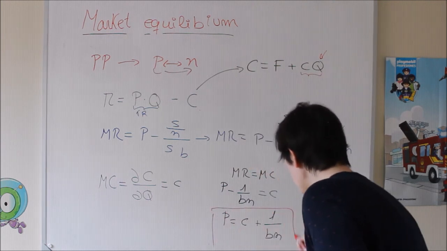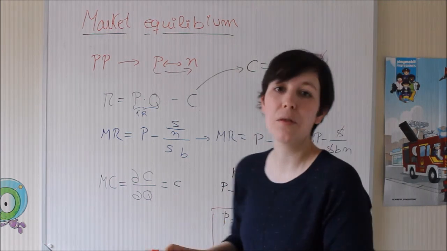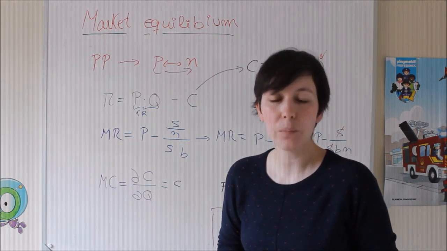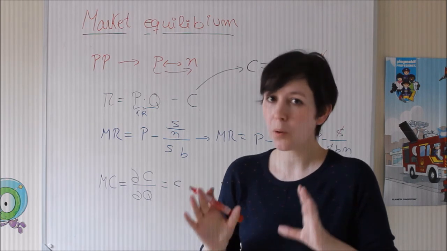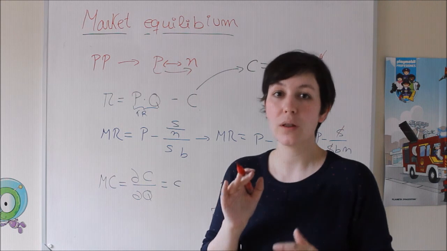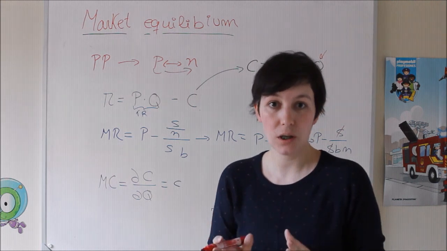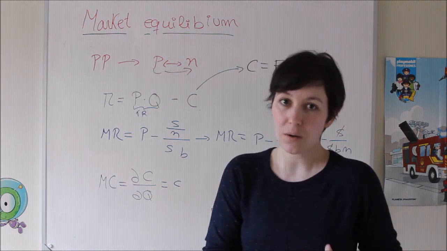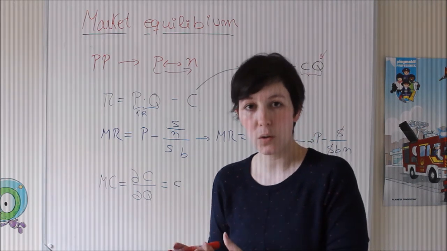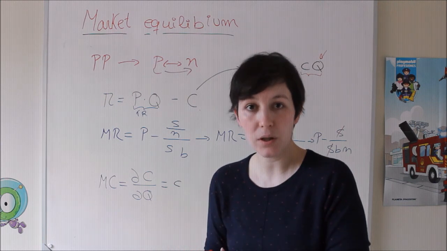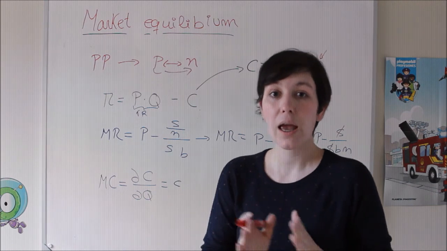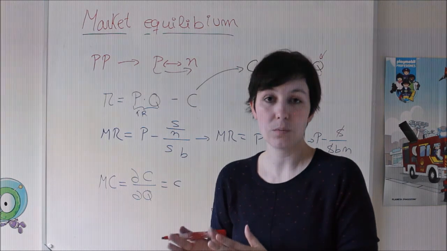Well, I don't want you to memorize all of these steps, though I would like you to understand all of them, okay? The main goal is profits, so we want to get the highest profits. That is when the slope of the profit function is 0. So that means that the derivative of the profits with respect to the quantity is 0. Then we are going to get the quantity with the highest profits, which is also the same as saying that the derivative of each element of the profit is 0 with respect to the quantity.